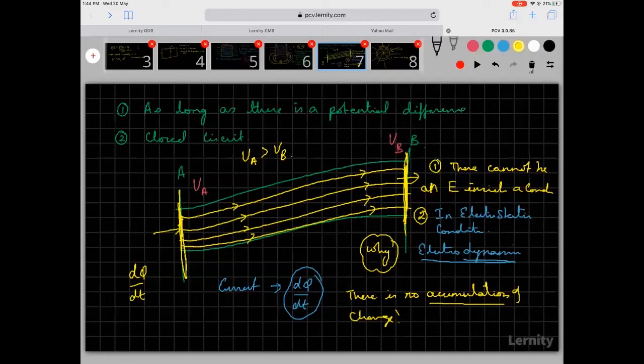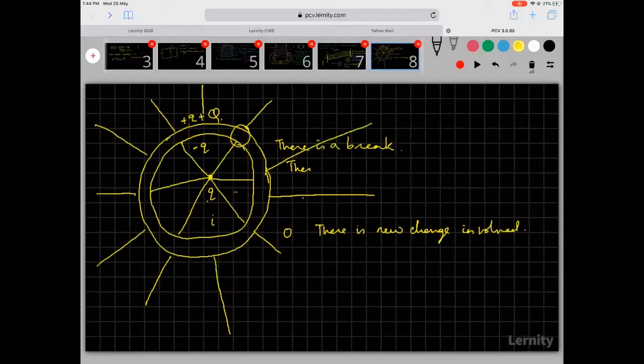Okay. Now I explained to you how if there was more charge, then more field lines would come. Suppose there is a conductor here. Here there is one field line. Here there are 3 field lines. What can you infer? That there is some charge here which is giving rise to field lines here. Understood?